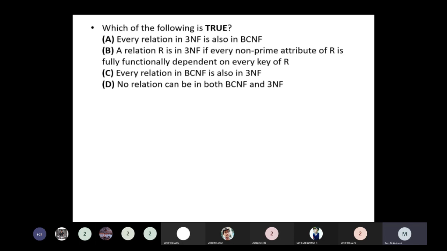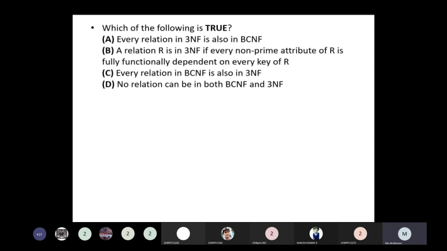Okay, so the question is every relation in BCNF is... then option B: a relation is in 3NF if every non-prime attribute of R is fully functionally dependent on every key of R. Every relation in BCNF is also in 3NF.